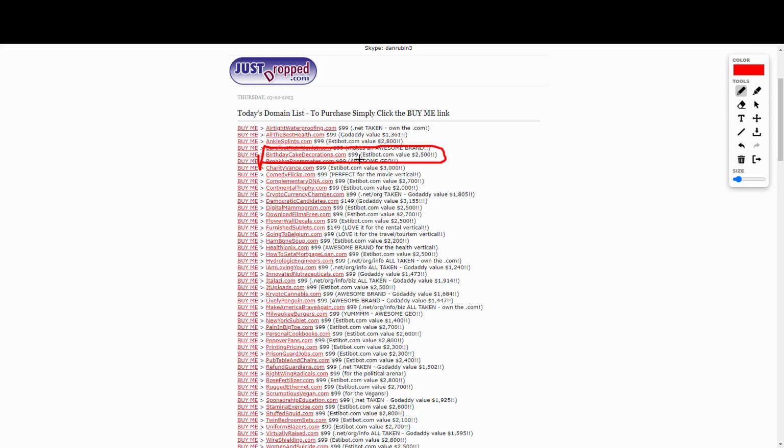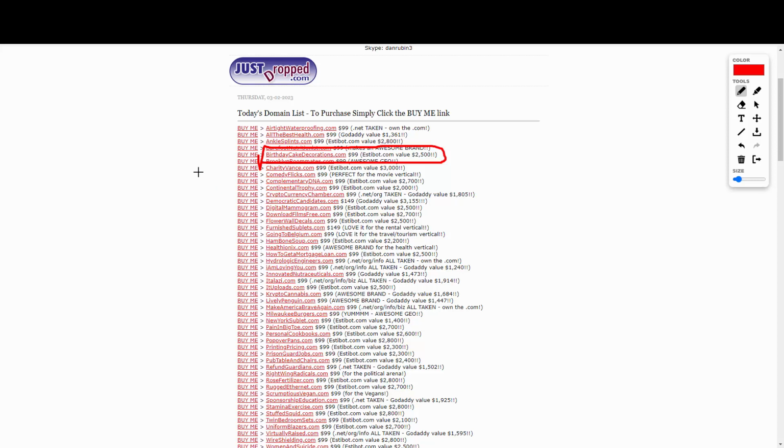People are going to be visiting that website because they want to learn about birthday cake decorations, which supplies they need in order to decorate their cakes, and which are the best cake decorations out there. I think you're following the idea, right? So as soon as you purchase the domain, and here we have different prices, $99, $149, yes, you can go ahead and sell it, but it's going to take a lot of time in order to get a customer.